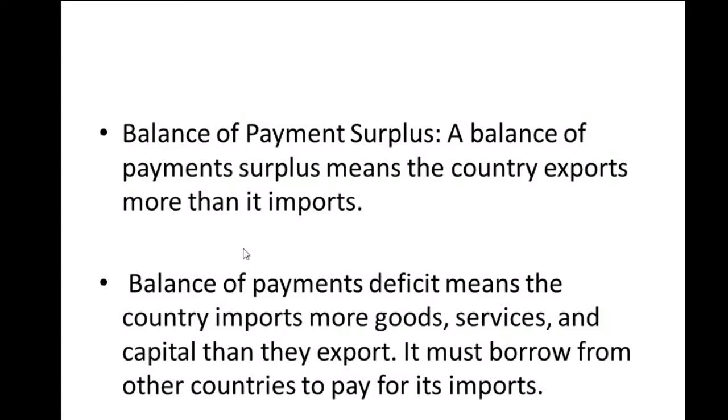So now, balance of payment surplus. What is balance of payment surplus? Balance of payment surplus simply means a country's export is more than import. Like that, in clear terms, that is what it means. Balance of payment surplus simply means the country's exports are more than its imports. So you can also say balance of payment surplus is when the total receipt of a country's export is greater than the total payment on import. It simply means when a country's export is greater than the total payment on import.